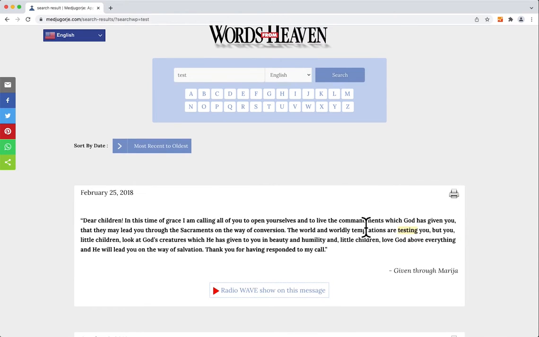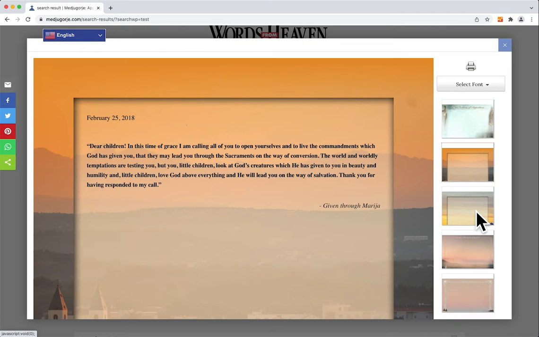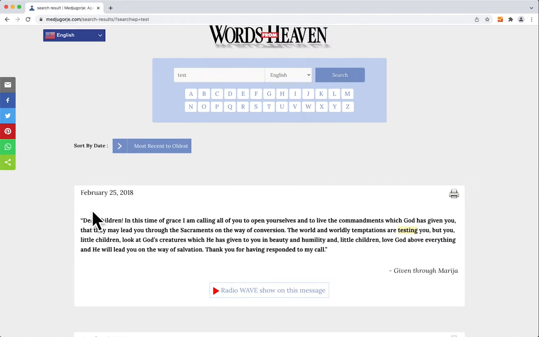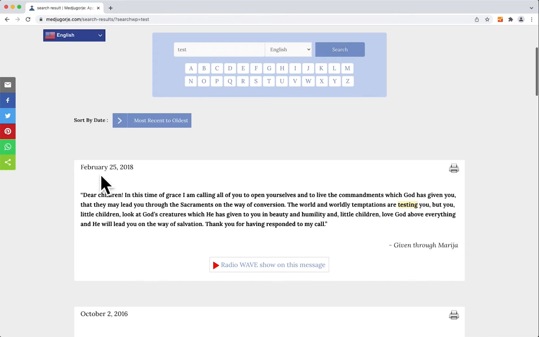A couple of things about the messages search that are different from the previous message search. First of all, the message is a little bit bigger. It's larger in size, a little bit easier to read. Your print function is still there, along with your ability to print with different borders. That is there. One thing you'll find is that if there was a radio broadcast on that date, and on this date there was, you'll find the radio broadcast that is associated with that message. We also tell you which visionary this was available through.